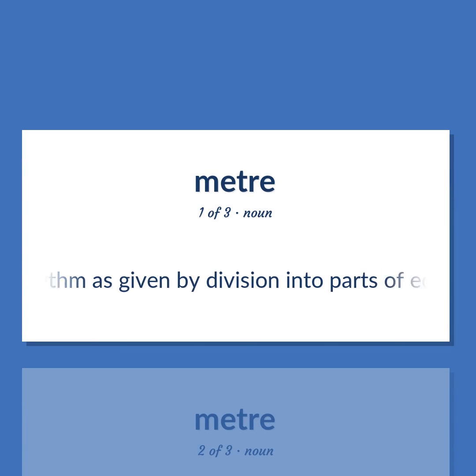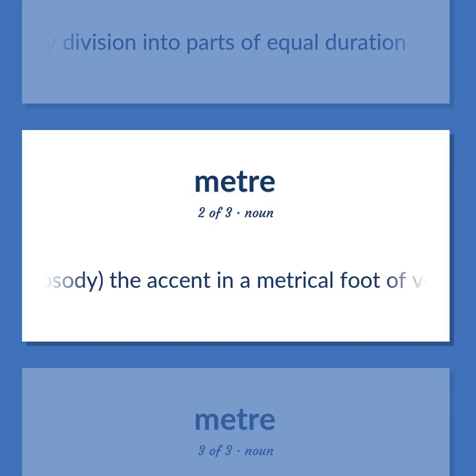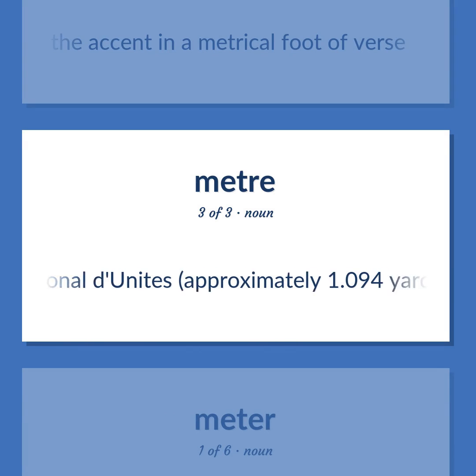Rhythm is given by division into parts of equal duration. Prosody, the accent in a metrical foot of verse. The basic unit of length adopted under the Système International d'Unités, approximately 1.094 yards.